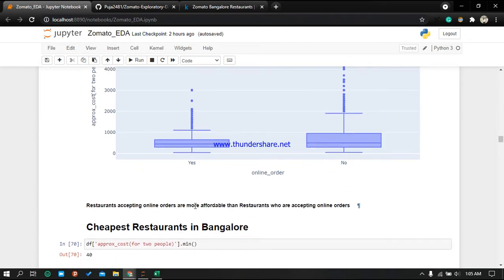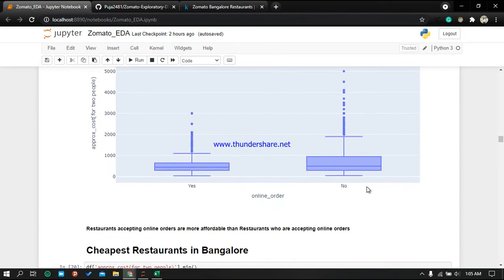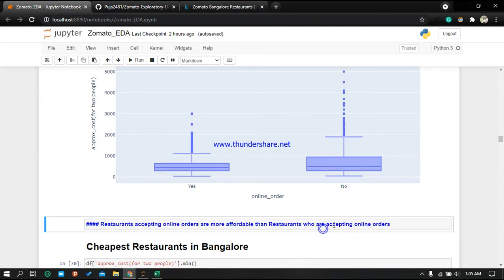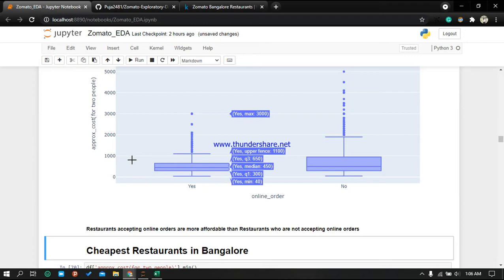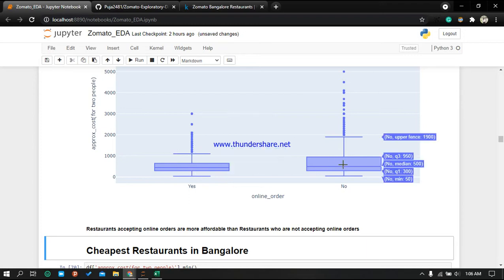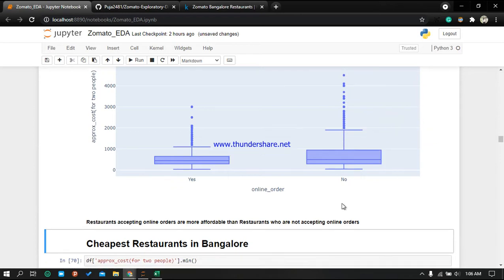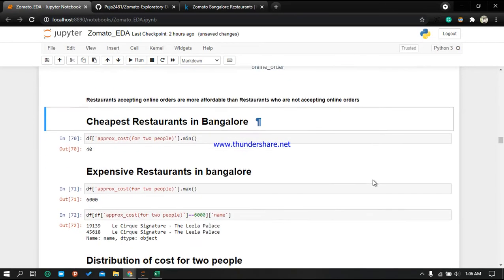Restaurants accepting online orders are more affordable than restaurants who are not accepting online orders. I'm sorry, here it will be offline, those who are not accepting online orders. Yeah, so you can see here, these values are mostly between 0 and 1000, so they are affordable, and here it goes above also, so these are less affordable, so that's what I have written over here.